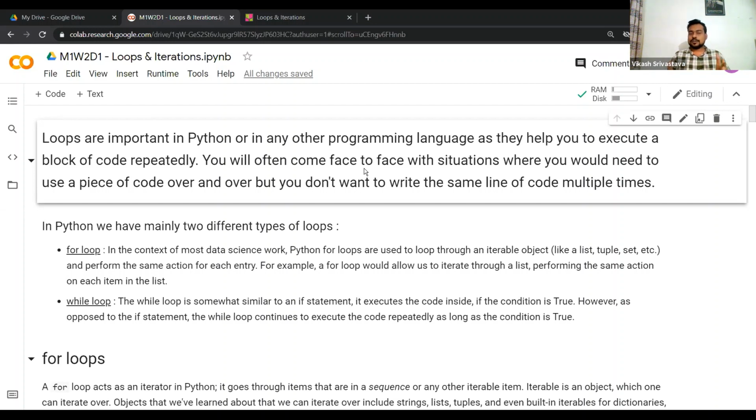Of course you'll often come face to face with situations where you will need to use a piece of code over and over again, but you don't want to write the same line of code multiple times, right? It's a totally redundant task, and we want to have a lot of optimizations from this perspective.